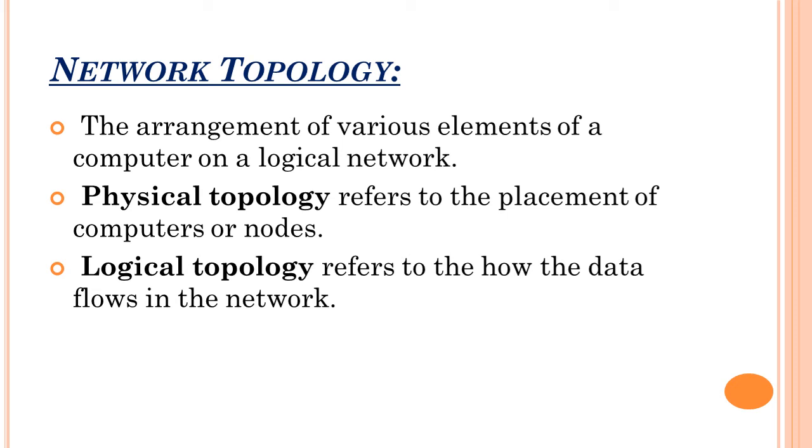The arrangement is your wish; how the data is going in that network is known as logical topology. So physical topology means the arrangement, and logical topology means how the data will flow.